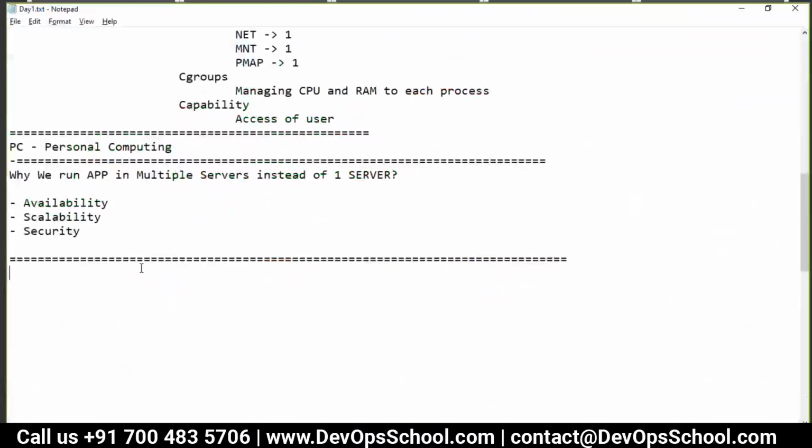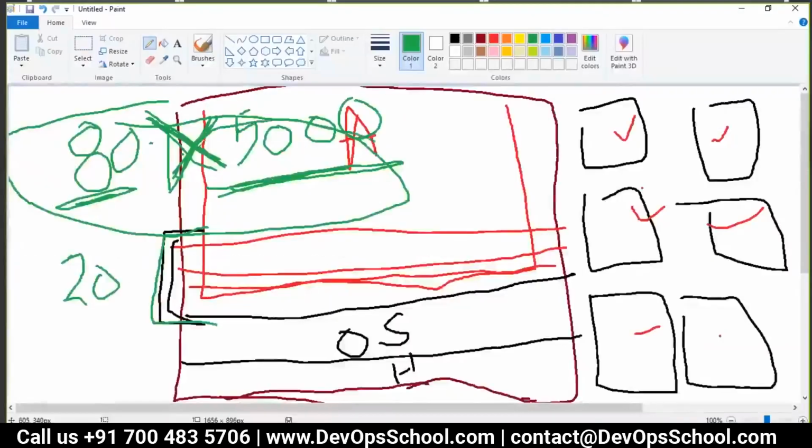Simple. The next statement is, if you want to run applications at mass level, how to save cost? The important thing is how to avoid wastage. Forget about the cost, the wastage is too much.